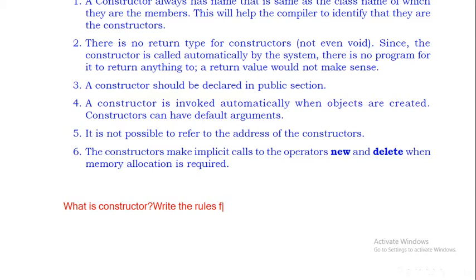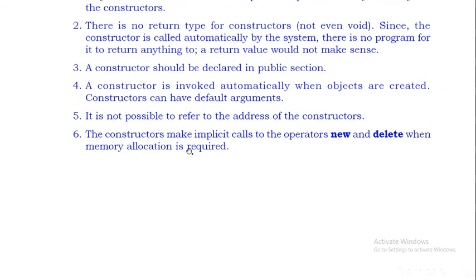Write the rules for the constructor. Okay, so this is a question, and this is the answer.